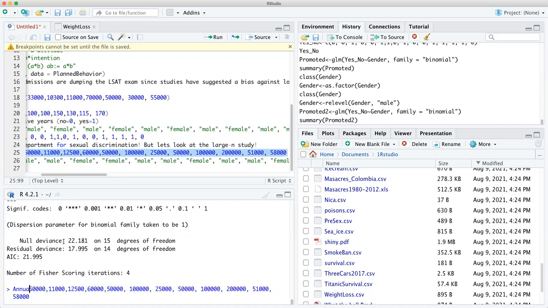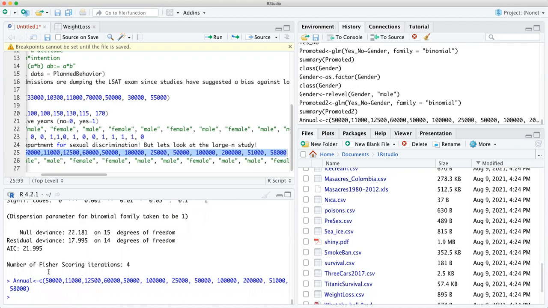I'll just call it annual, because when you create a vector, the names cannot be separated. So let's check this out. C is combine. We're going to combine all those and make the annual salary, right? This is similar to what we will do with the GLM, because I always finish up with the LM function. That's just linear modeling.